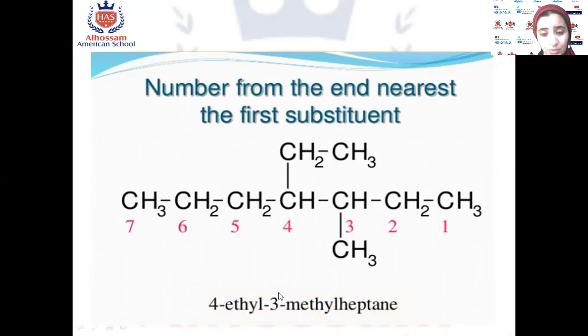Don't care about the number, okay? This is just the number of the carbon. You have to care about the alphabet. You have to alphabetize the side chains. So we start with ethyl because it starts with the letter E, and then methyl because it starts with the letter M, okay?